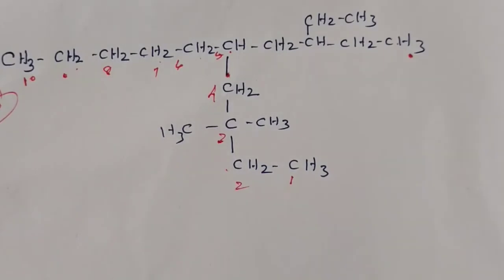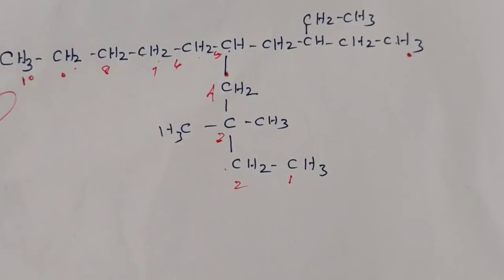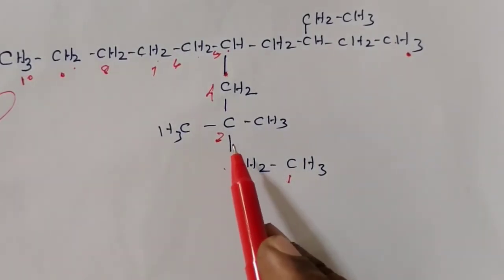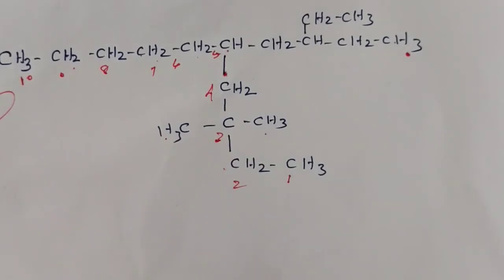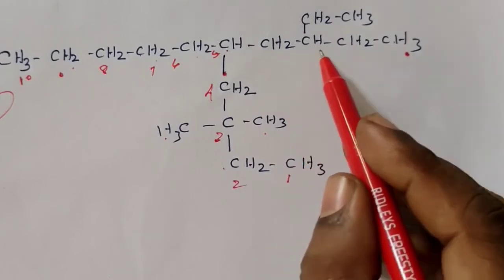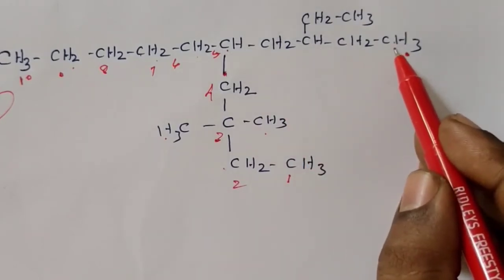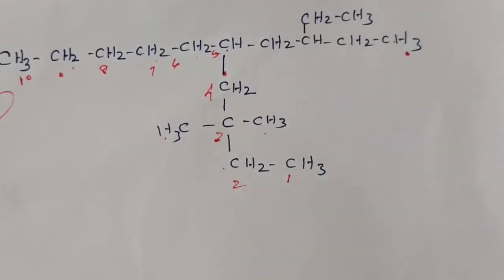While writing the name, first we have to write the name of the substituent. So the third carbon atom contains a methyl group. But the fifth carbon atom contains 1, 2, 3, 4, a butyl group, but that butyl group contains another substitution. So this is the compound which contains a substituted substituent. What is that?